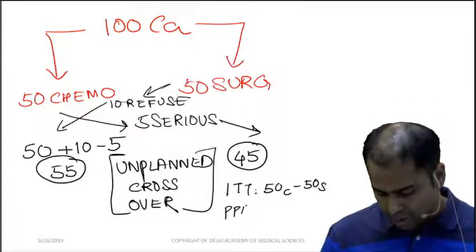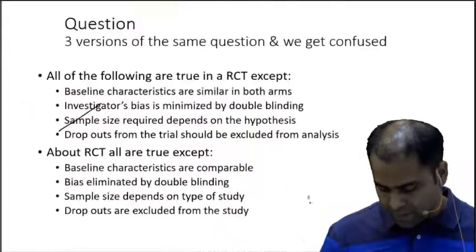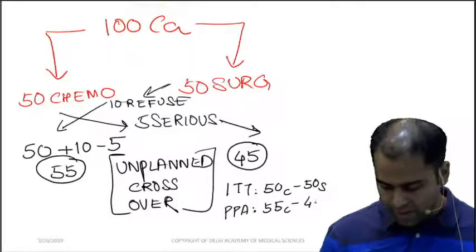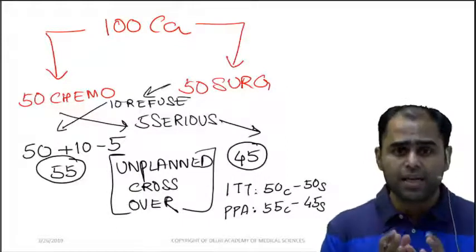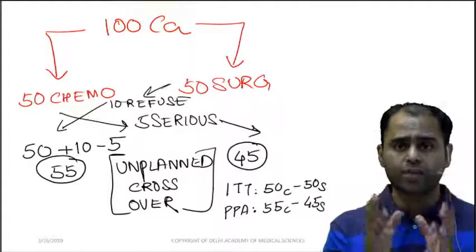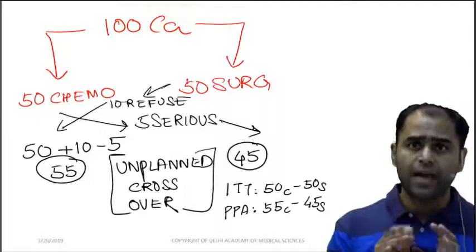Per protocol analysis, 55 chemo and 45 surgery. So this says as per the actual treatment received we would be providing the analysis.